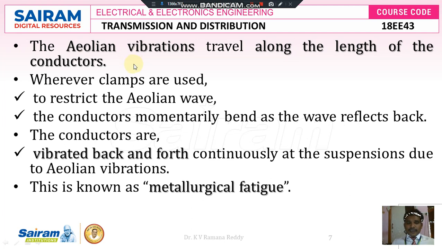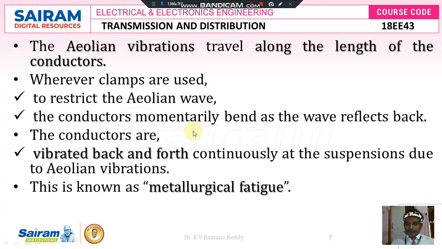So if air hits at tower A, the Aeolian vibrations reach tower B. If air hits the conductor perpendicular to its surface at tower B, then Aeolian vibrations reach tower A. Even if you are using clamps to restrict the Aeolian wave, the conductors are momentarily bent and the wave reflects back. The conductors vibrate back and forth continuously at the suspensions due to the Aeolian vibrations. This is known as metallurgical fatigue.